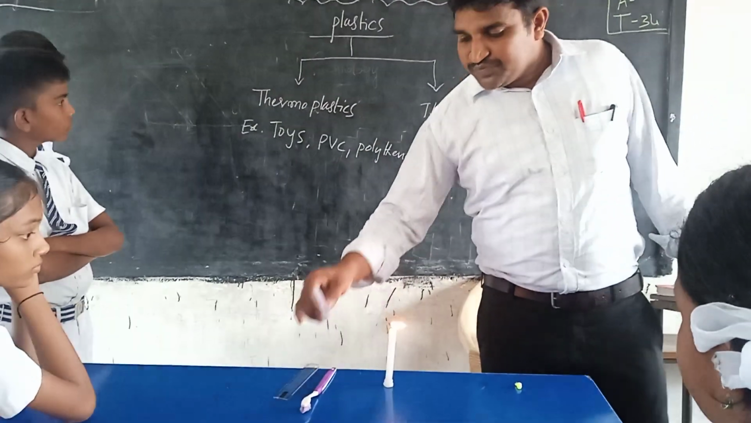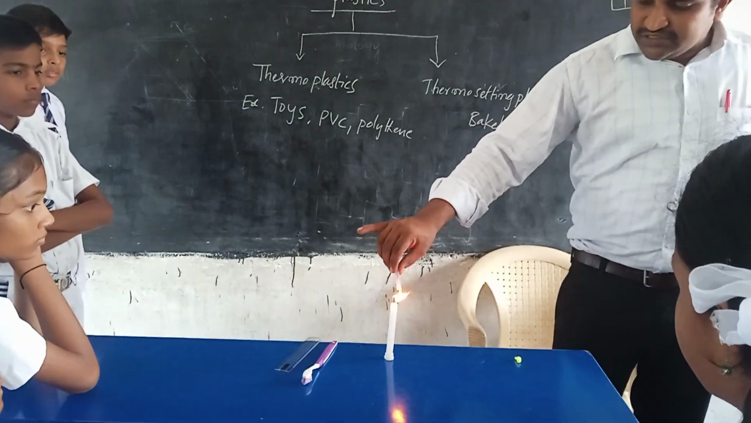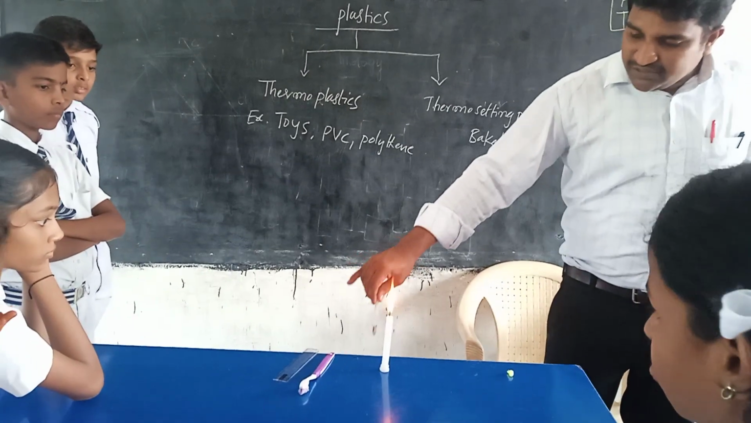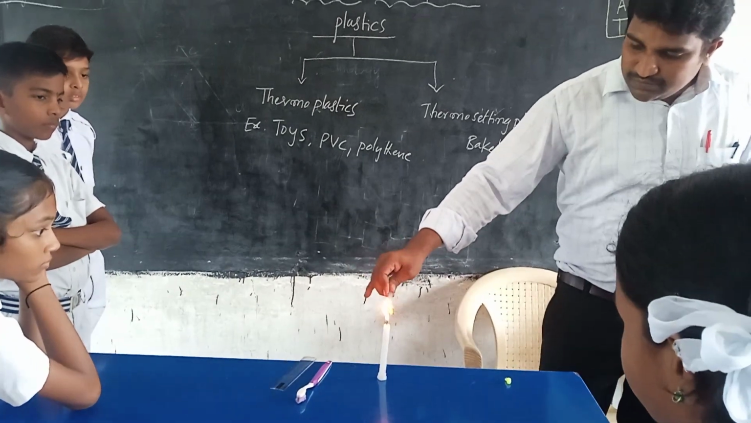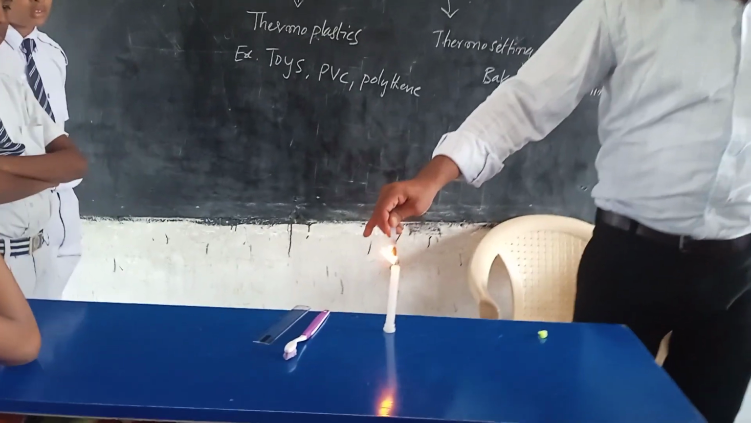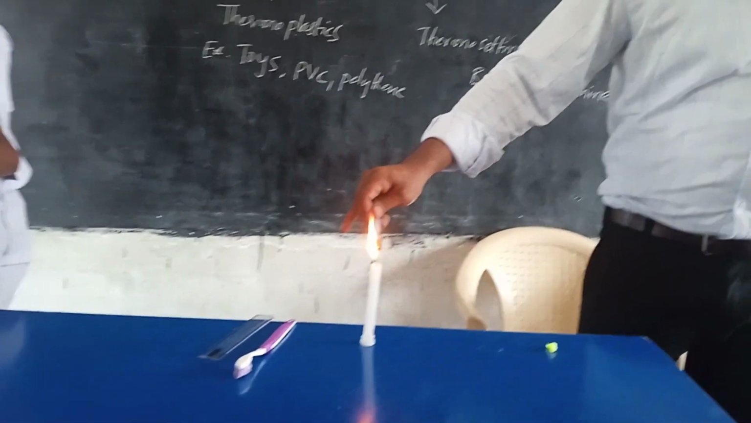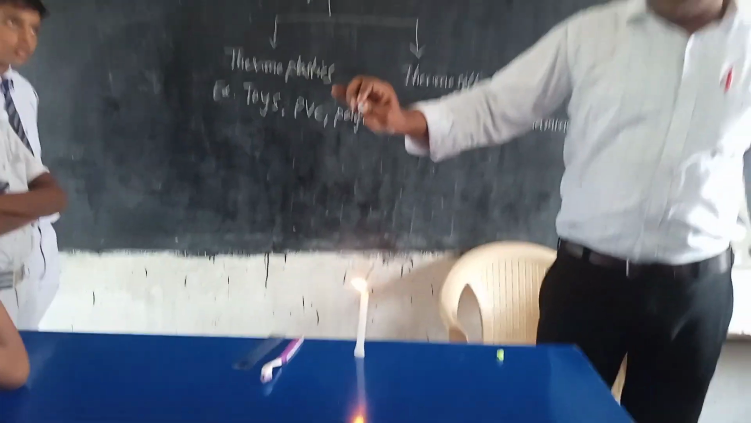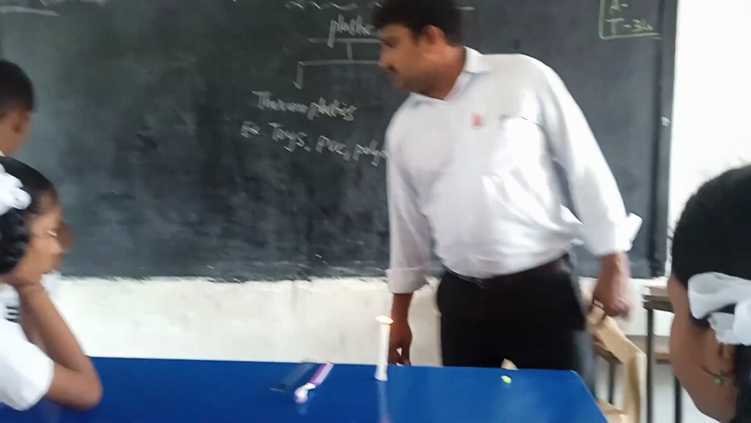And you take this and observe. This also belongs to the thermoplastic because it is moldable and it becomes soft by the heating. It melts in the flame. Therefore, it is called a thermoplastic. And one more.